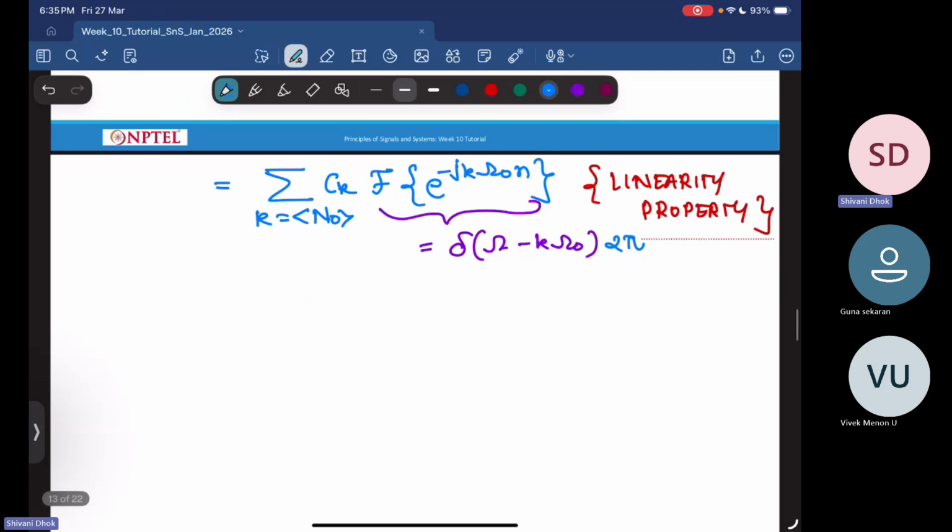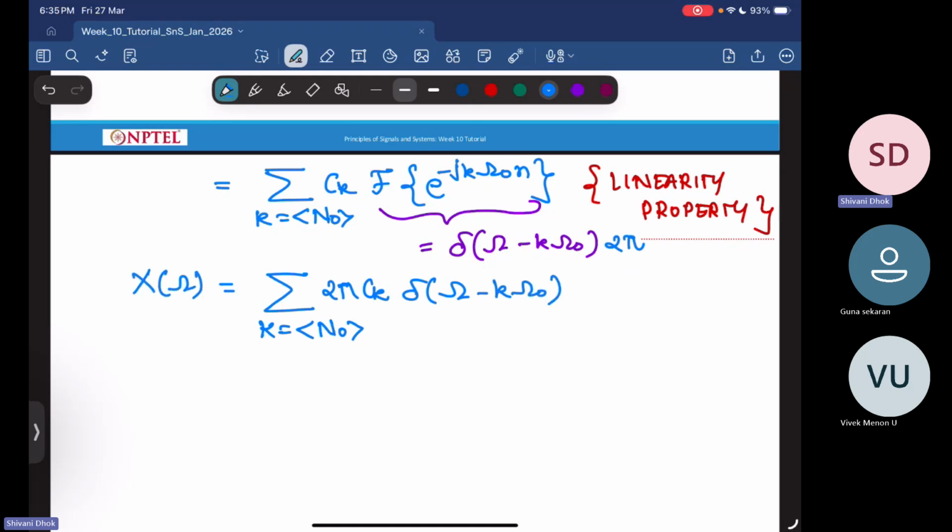I'm not going to do it again. So this will be equal to, for k in an interval of n naught, 2 pi ck delta omega minus k times omega naught. This is X of omega.